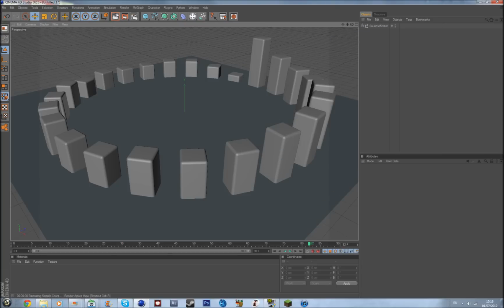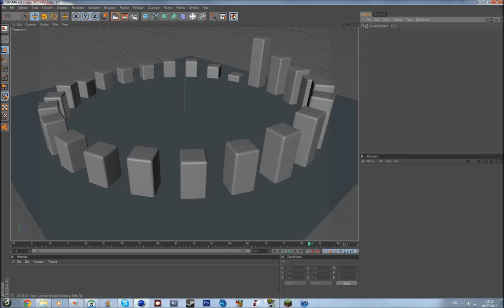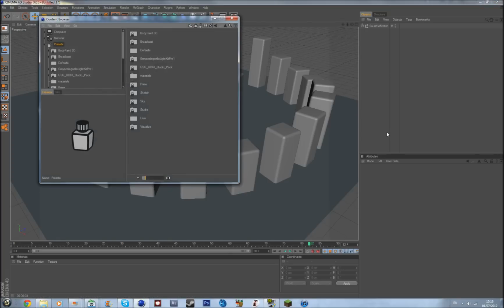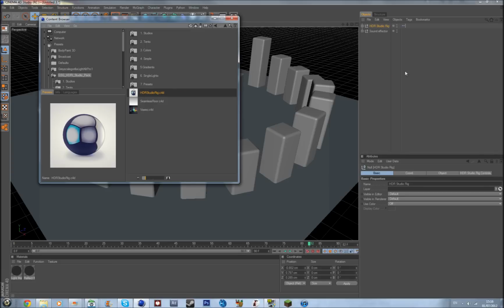And if you render it now, it will be a black screen because you've got no lights. And what global illumination does, it takes all the lights and it basically lights it. I don't know how to describe it, but I'm going to be using Grayscale Gorilla Studio Pack, which by all means go get it. And you want to drag in the HDR studio rig into your scene. I don't even know what I'm talking about.